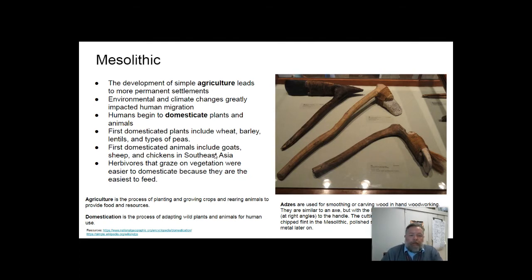And also, these animals, like goats, will supply meat and milk and even some leather and horns for tools and such. So, agriculture is a process of planting and growing crops and rearing animals to provide food and resources. Domestication is a process of adapting wild plants and animals for human use. This image is of adzes, which could be used to till the earth and to create rows for farming.